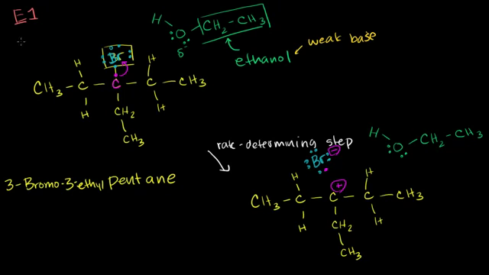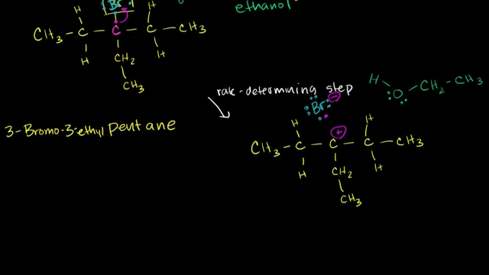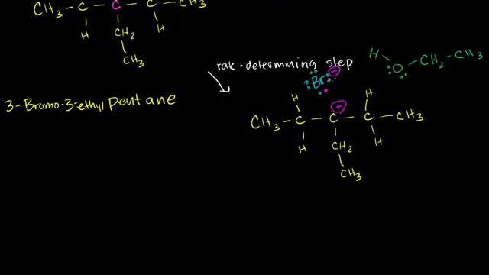It's elimination, E for elimination, and the rate determining step only involves one of the reactants right here. It didn't involve, in this case, the weak base. But now that the bromide has left, let's think about whether this weak base, this ethanol, can actually do anything.